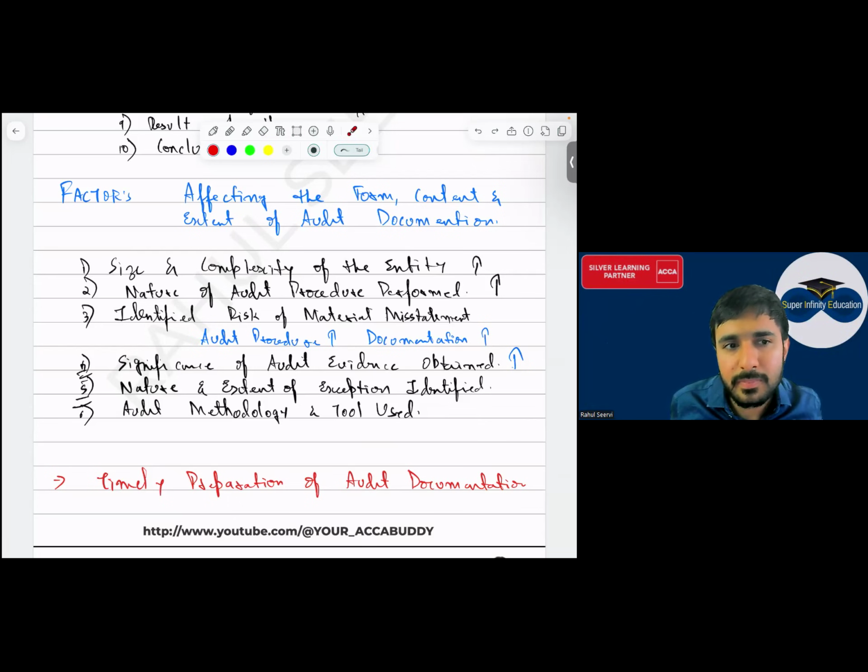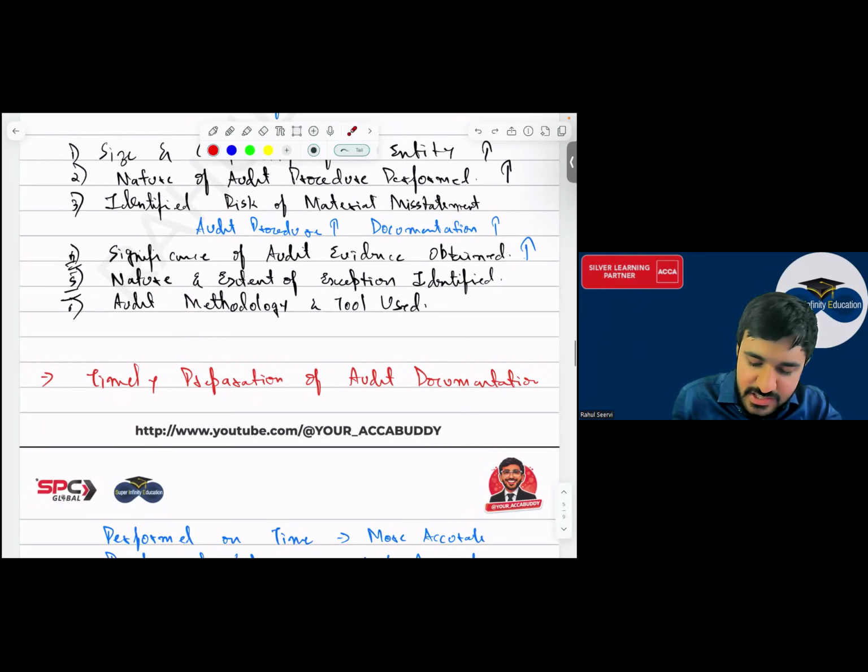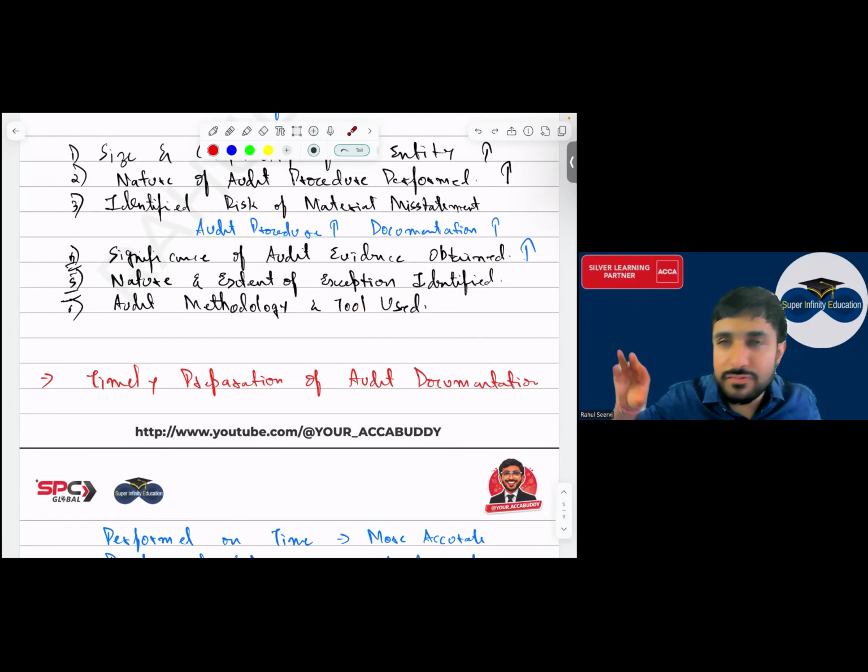Yes sir. Then nature and extent of the exception identified. If there is anything which you have identified where you have doubt, error हो रहा है, तो आप audit ज्यादा करोगे तो documentation will be more. Audit methodology and tool used. If you're using different methodologies and different tools, the documentation will be totally different because each and every audit software will be different. Yes, sir.